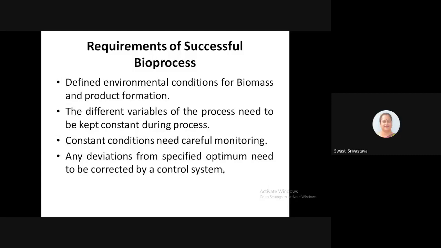So the system needs to detect those deviations and also correct them to make them come back to a set value. So there should be what we can call a feedback loop that will detect the changes and automatically correct those changes, so that the value is again stabilized to the set point.